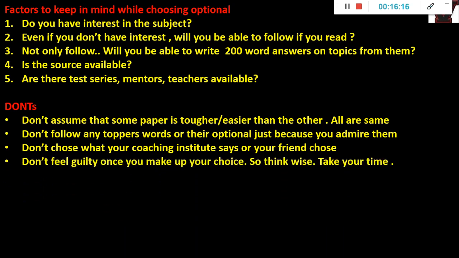Now, don't feel guilty once you make your choice. Most students choose confidently, say, minus geography, minus history, minus public administration. But after 3 or 4 months, when they study more, they feel they made a wrong choice and should change it. There is always scope for changing, but it's not like your mind should change every 3 months. You have to fix a deadline. Suppose now it is June; take your time, a couple of months.